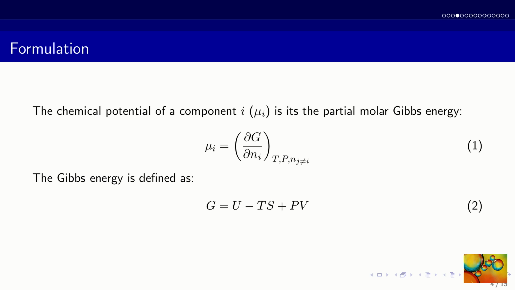Let's now move to some background information about thermodynamics. The chemical potential of a component is its partial molar Gibbs energy given by equation 1. And the Gibbs energy is defined as U minus TS plus PV, where U is the internal energy, T is the temperature, S is the entropy, P is the pressure, and V is the volume.